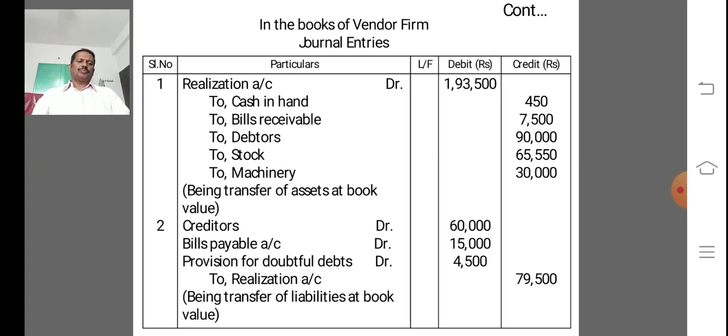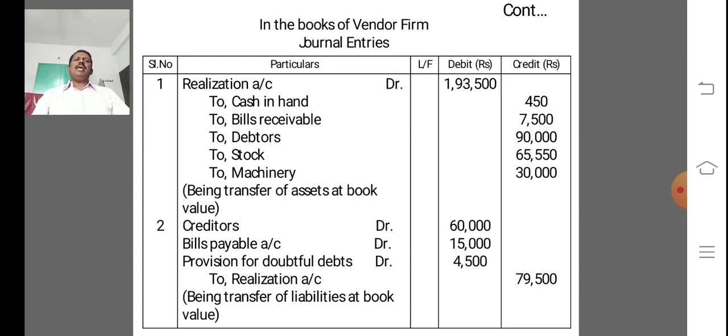Next, we prepare recording journal entries in the books of vendor. So first entry for transfer of assets including cash at bank at book value.